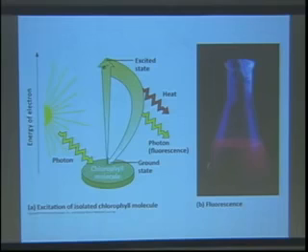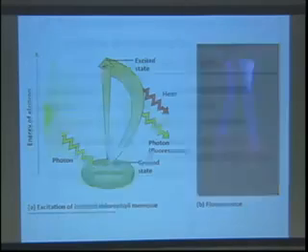Now, of course, that doesn't happen in a plant, right? In a plant, the chlorophyll is embedded in the thylakoid membrane. It's part of these photosystems so that plants can capture that energy. When these excited electrons decay back to the ground state, that energy is not lost, but in fact it's captured and then used to drive ultimately the synthesis of organic molecules. So that's what we're talking about today, is how that actually works.